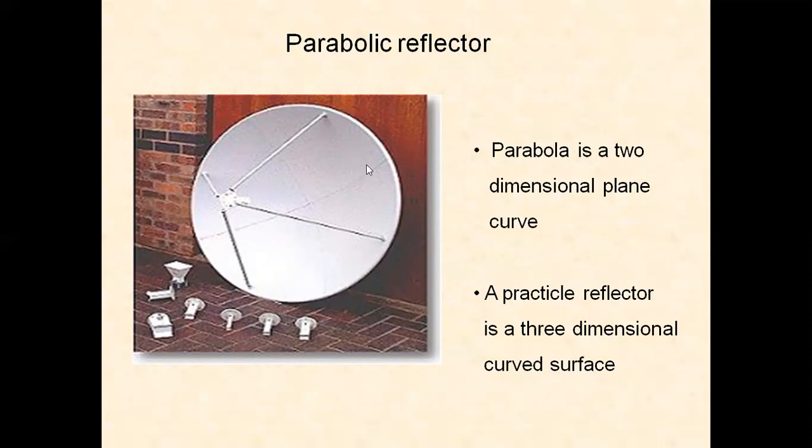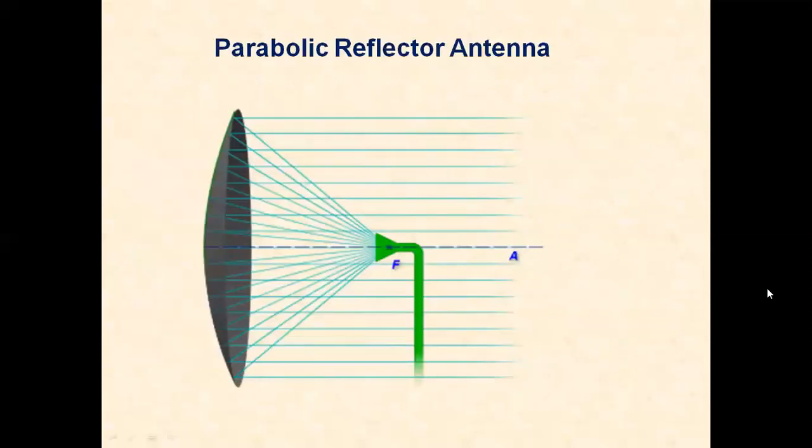So when we see it, three-dimensional depth is also involved here. This is a parabolic reflector antenna. It is a three-dimensional structure, a paraboloid structure. For example, this antenna is a receiving antenna, used as a directive antenna.